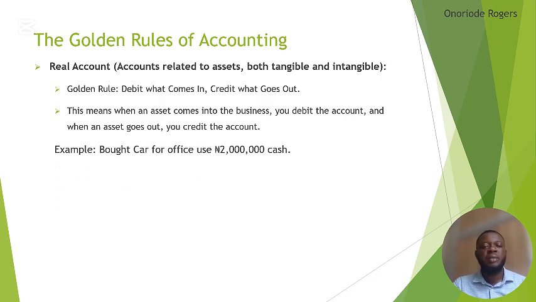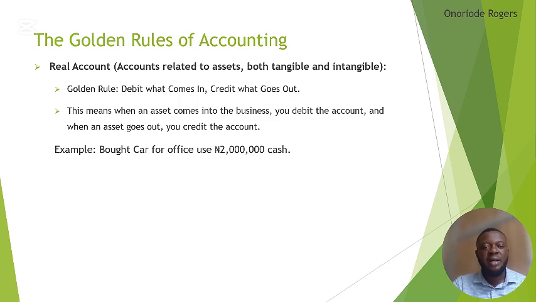So let's consider an example. Bought car for office use for 2 million naira cash. First of all, let's analyze this question. Bought car for office use, 2 million naira cash. What and what accounts is this transaction going to impact on? Because it must have two legs.